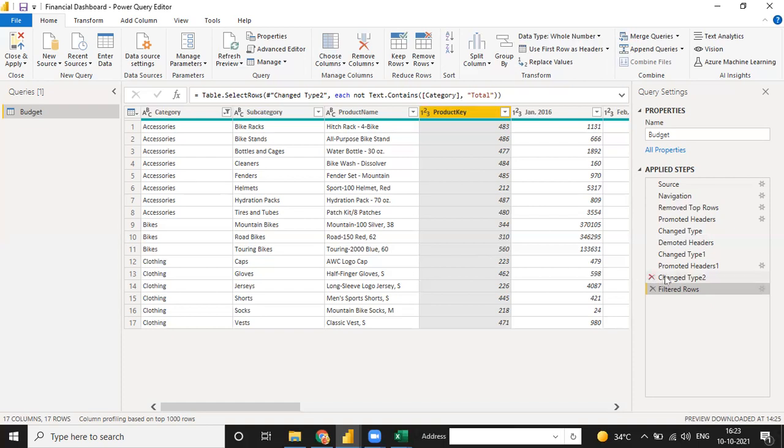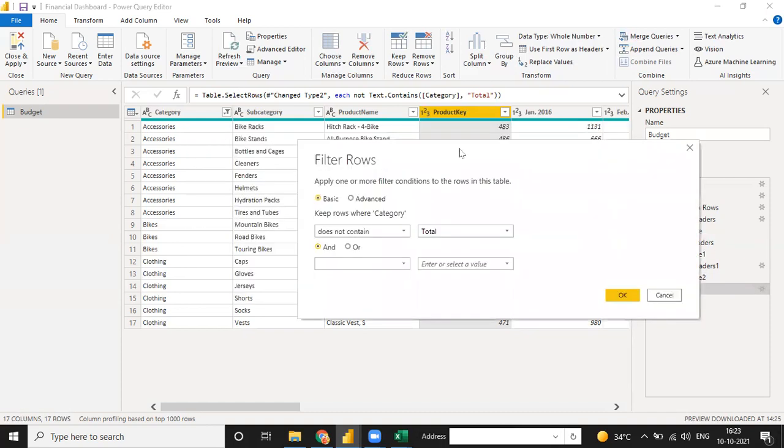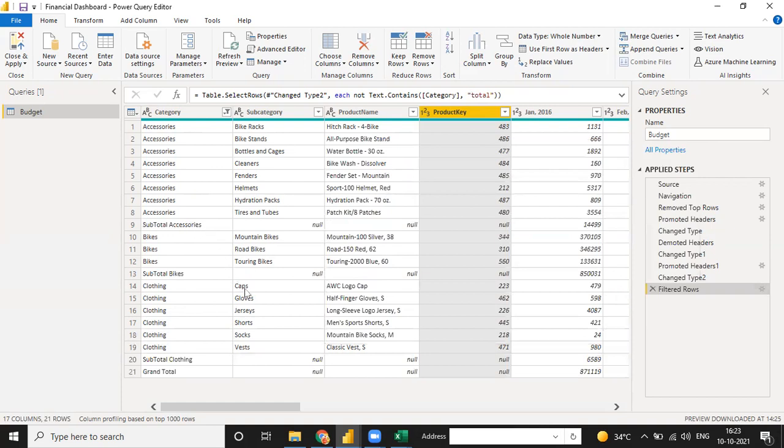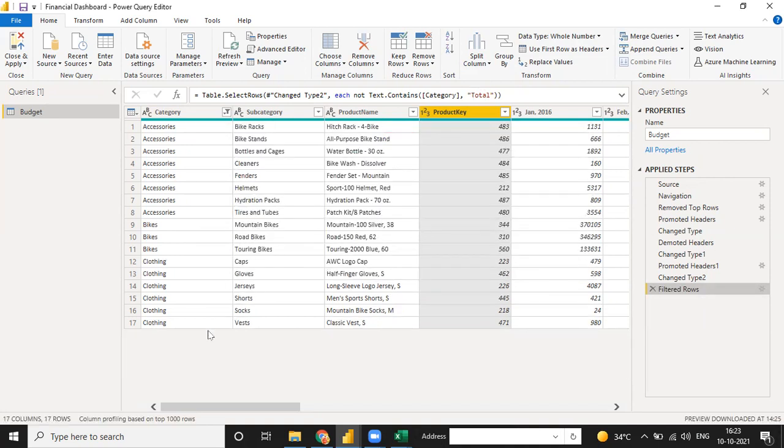So now I don't need a total column. And one more thing: when I go to change type, from filter, go to this setting, and I write it here as lowercase total. When I click OK, see, it is not removed. Why? Because Power BI is case sensitive. Whether it is written with a capital T or not, you have to write it the same. So there are things you have to remember while removing any column. Right now I'm going the same way, total, and when I click on OK, then it is removed. Now understand?